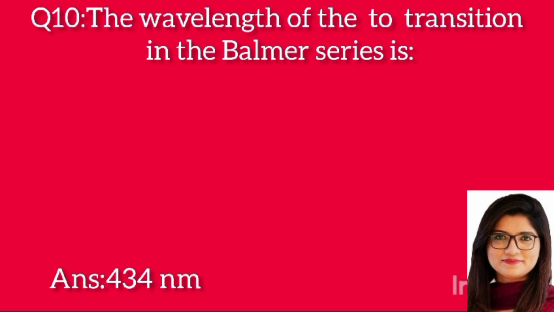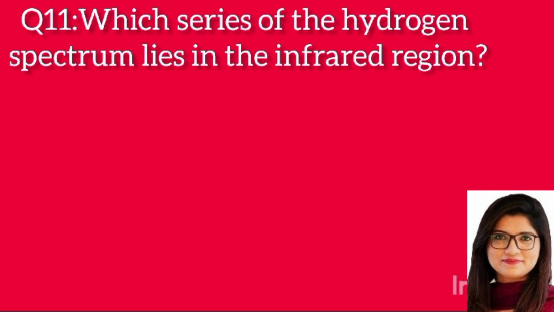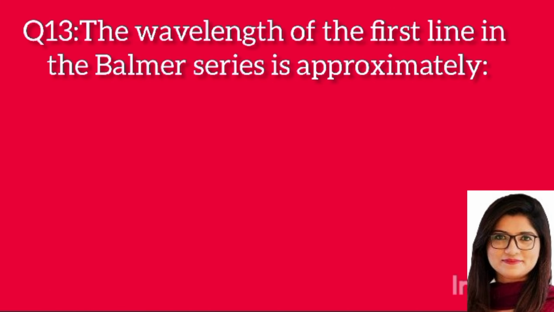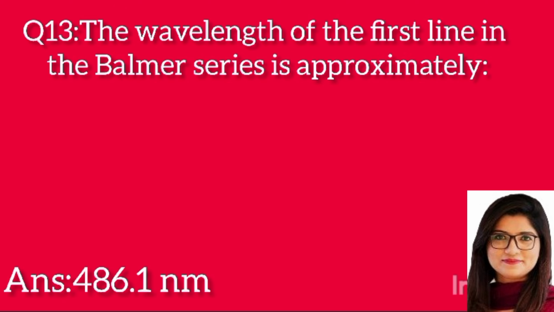Question 10. The wavelength of the transition in the Balmer series is: Answer: 434. Question 11. Which series of the hydrogen spectrum lies in the infrared region? Answer: Paschen. Question 12. What is the energy difference between the two states in hydrogen? Answer: 10.2 electron volt. Question 13. The wavelength of the first line in the Balmer series is approximately: Answer: 486.1 nanometer.